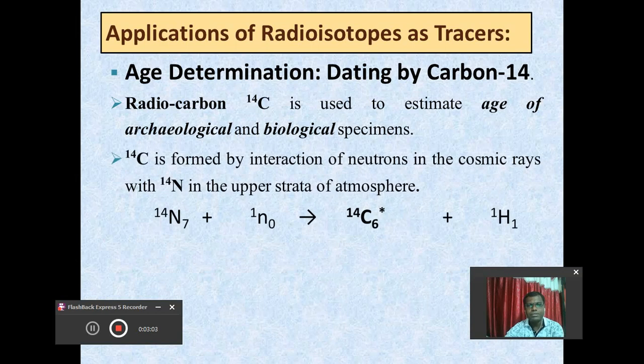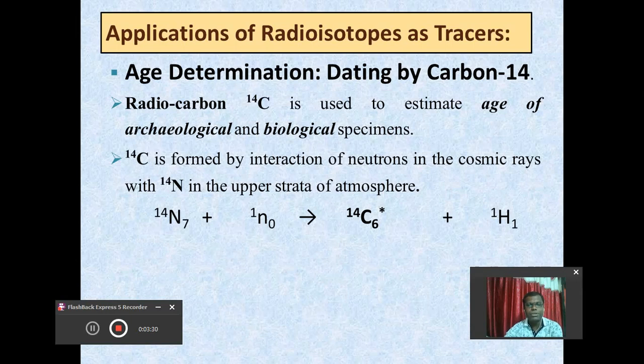This method is used to determine the age of specimens containing carbon particularly. The radioisotope C14 is used for the determination of the age of biological specimens containing carbon.